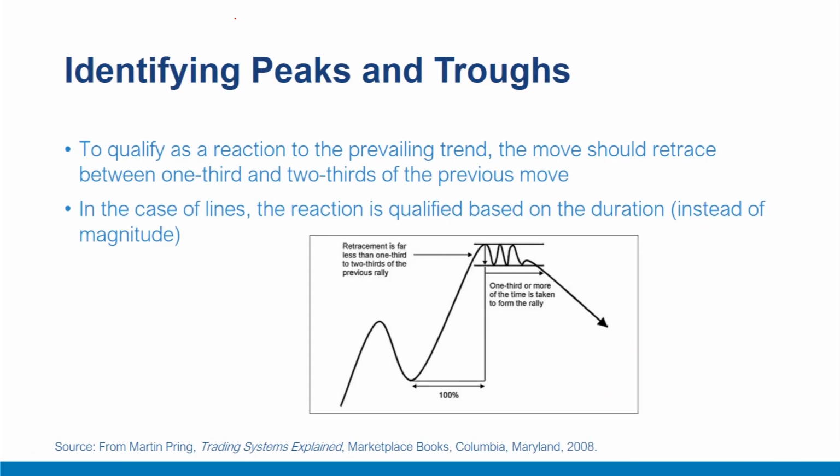An important aspect of the secondary cycle is the secondary reaction, and to qualify as a reaction to the prevailing trend, the move should retrace between 1/3 to 2/3 of the previous move. For example, this, to qualify as a reaction, has to retrace at least 1/3 to 2/3 of the up move. In the case of lines like this, the reaction is qualified based on the duration of the line, how much time this line movement persists, rather than the amplitude. So duration is more important for the lines.